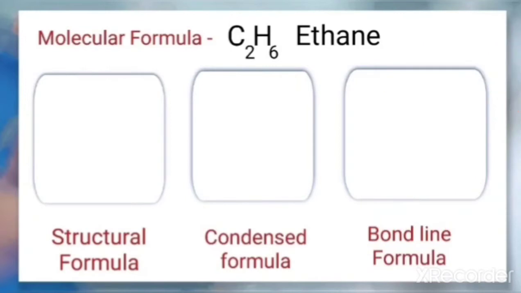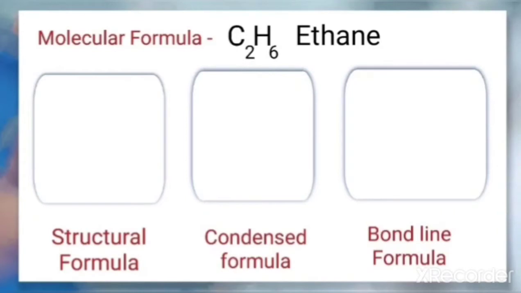You have learned this formula for ethane. This is the molecular formula for ethane, which shows that there are 2 carbon atoms and 6 hydrogen atoms in it. But it does not show how the carbon and hydrogen are arranged. So we need to write the structural formula for this, and alkanes have all single bonds between the carbon atoms. So we'll write the structural formula for this one.